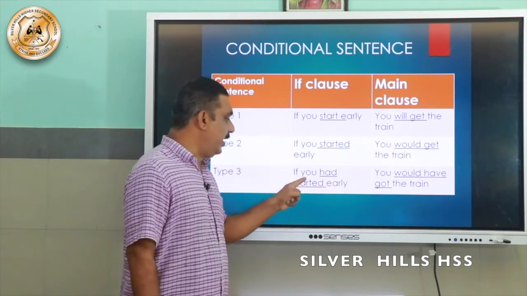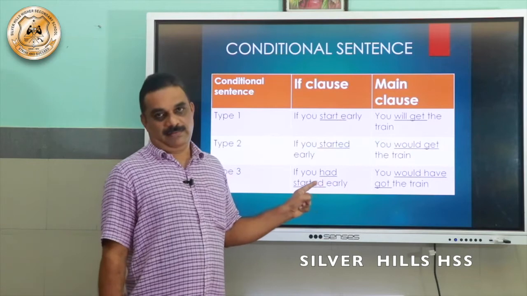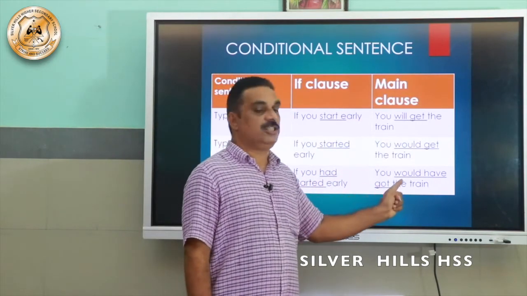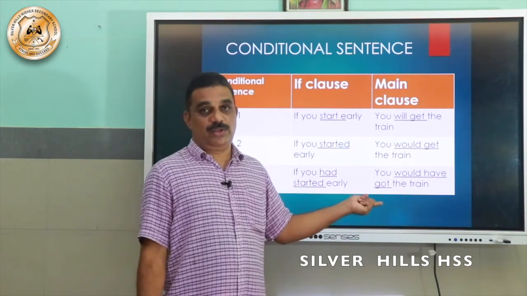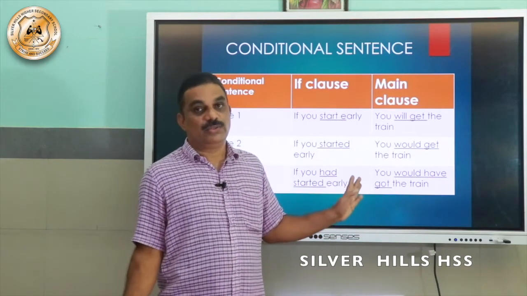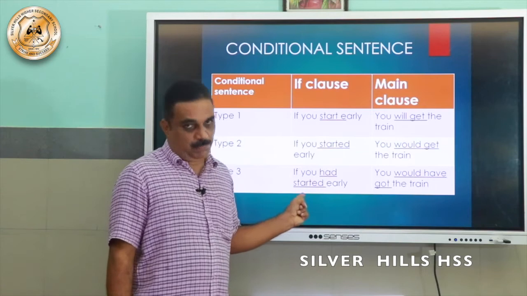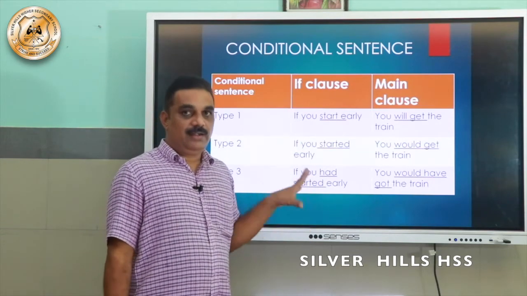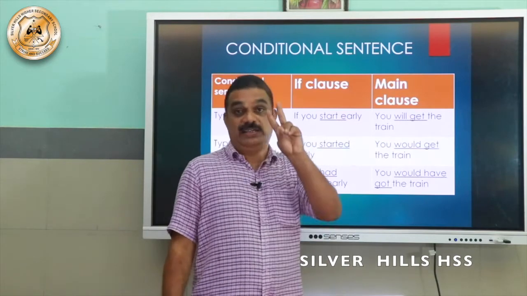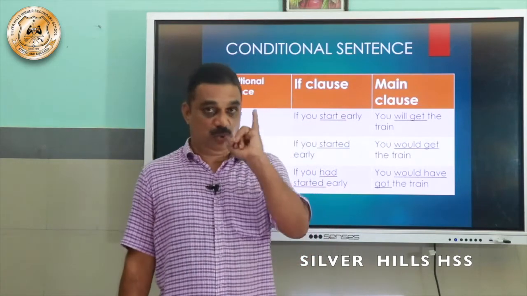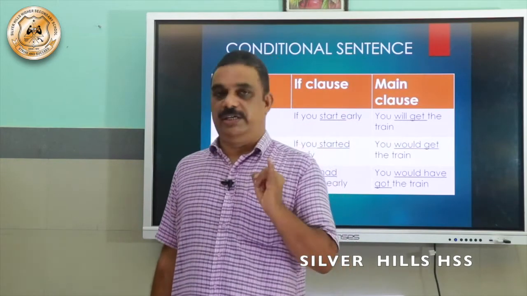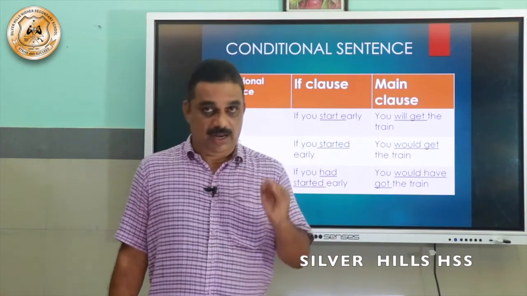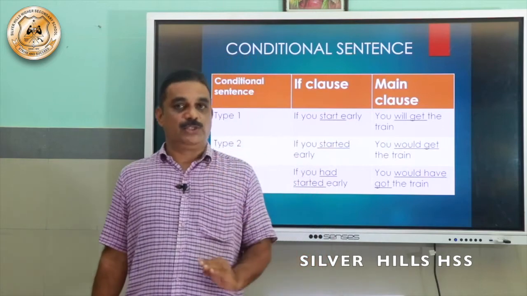If you had started early, you would have got the train. But what happened? I'm sorry, the train left. So this is impossible condition. So these are the three conditions, three types of conditional clauses. First one is probable condition, second one is improbable condition, and third one is impossible condition.